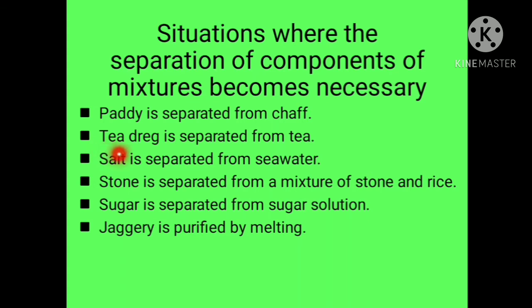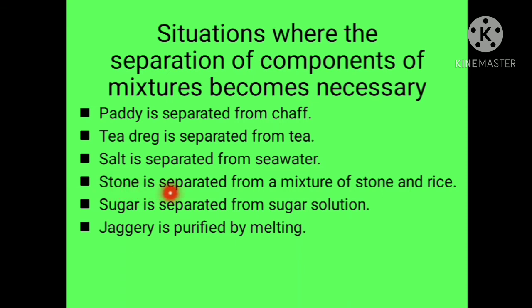Next one, we separate tea dregs from tea. We separate it for easier drinking of tea. In almost all houses we separate tea, and it is a necessary separation we do in our day-to-day life. And next one, salt is separated from seawater. From seawater we are getting the salt. We are producing the salt from seawater through evaporation. So it is a necessary situation.